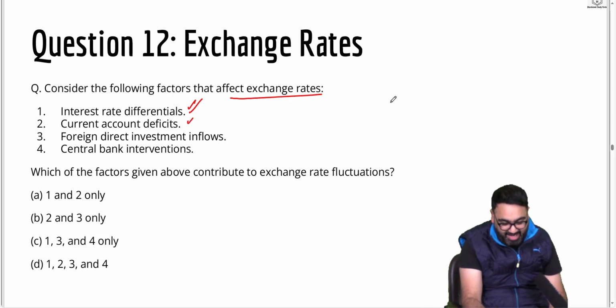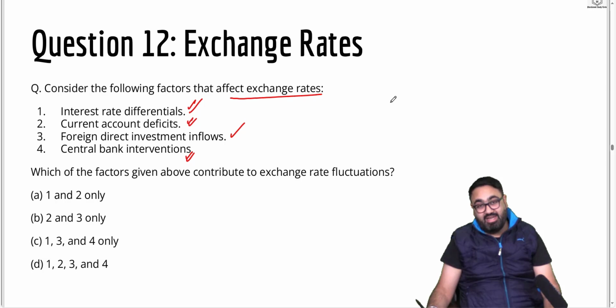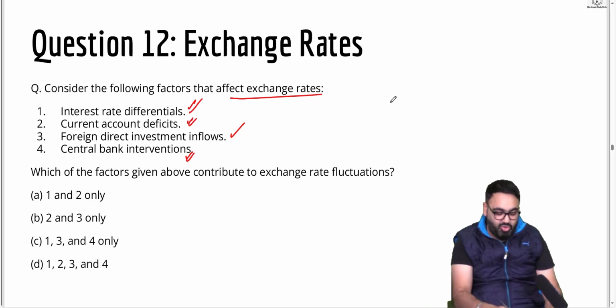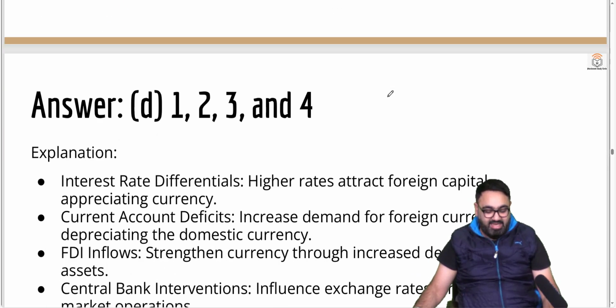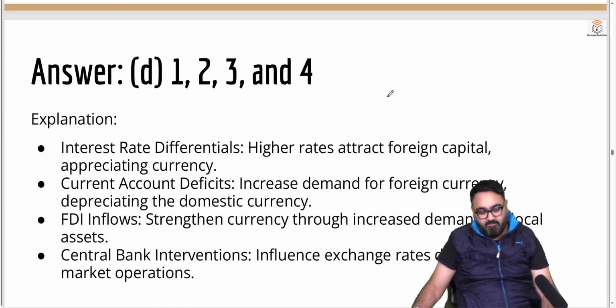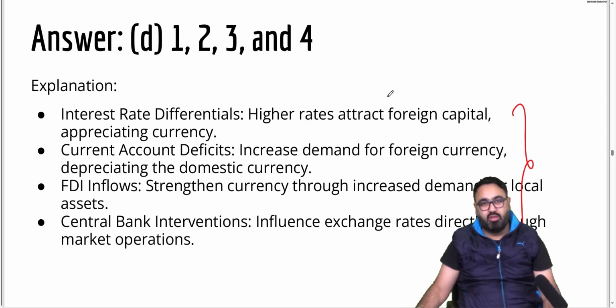Current account deficit, yes. Foreign direct investment inflow, yes. Central bank intervention, yes. All of these can affect exchange rates, as it is happening in India right now with the rupee going on a downward trend against the dollar. The answer here is D. I have given you all these scenarios and what happens to the currency usually.